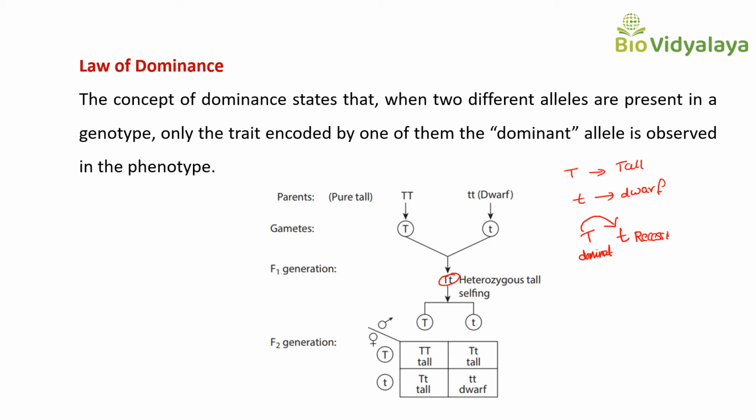We already discussed the concept of dominant and recessive alleles in our previous video. Please watch that video also. This is the law of dominance. When two different alleles are present in a genotype, only the trait encoded by the dominant allele is observed in the phenotype. So in the case of the capital T small t genotype, we are getting all tall plants. Here the dominant allele is expressing.